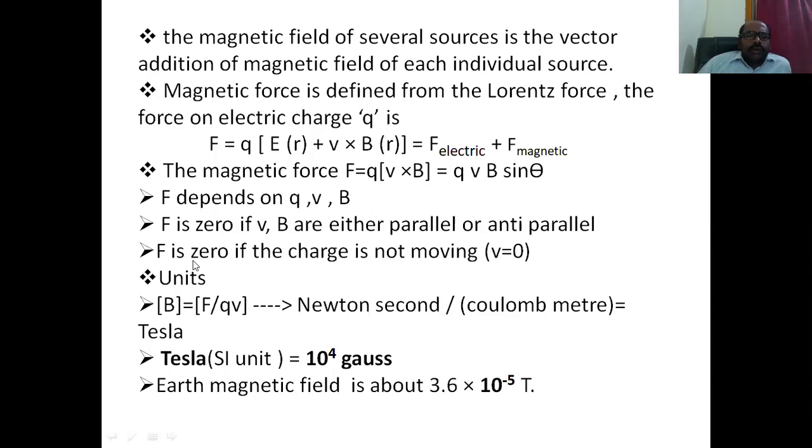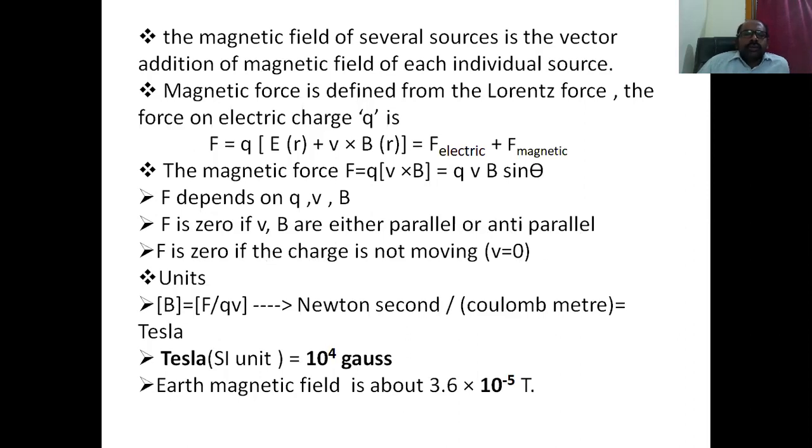In the other case, the force is zero if the charge is not moving, that is, if v is equal to zero. So if there exists a non-moving charge in a magnetic field, there is no force on it.